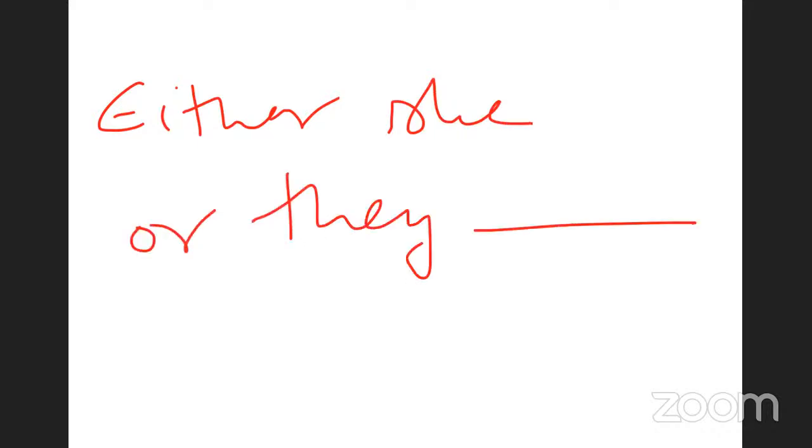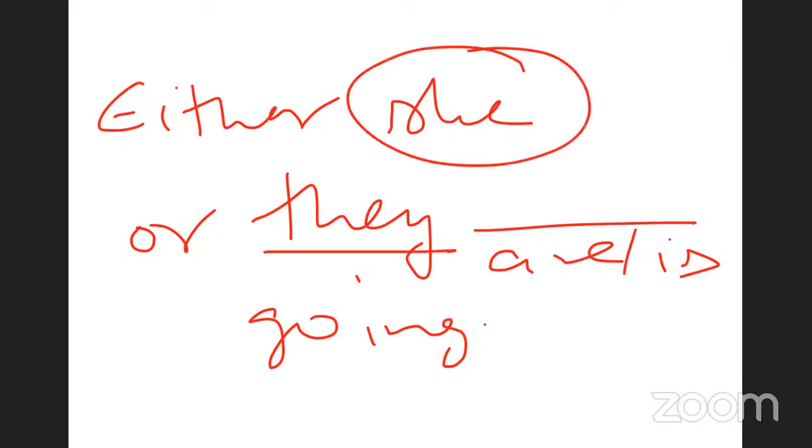If I say either she or they going, now what is going to come here? Are or is? Now she is singular, they is plural. Either or means either this person is going to do the action or the next subject. They is plural, she is singular. So the rule says that whenever you are using conjunctions like either or, neither nor, you need to go with the subject that is closest to the verb. Here, they is closest to the verb, so I'm going to write are.